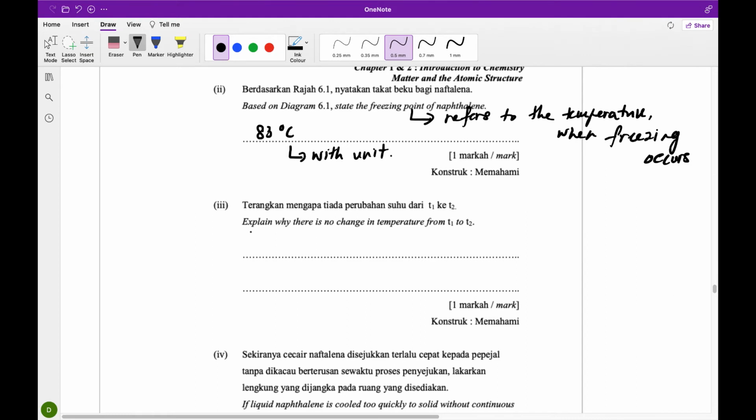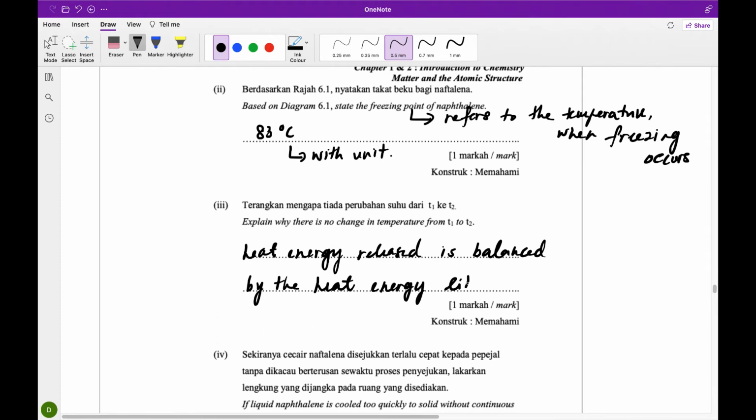That is because heat energy released is balanced by the heat energy liberated to attract the particles to one another. Next.